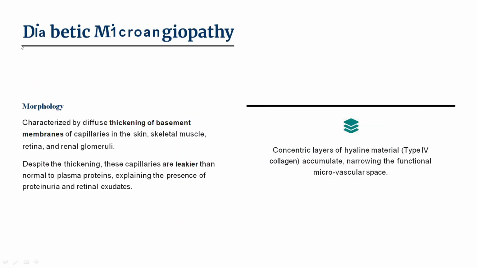Next, when we discuss diabetic microangiopathy and its morphology, it's characterized by diffuse thickening of the basement membrane of capillaries in the skin, skeletal muscles, retina, and renal glomeruli. Despite the thickening, these capillaries are leakier than normal to plasma proteins, explaining the presence of proteinuria and retinal exudates. There is a thickening of the glomerular basement membrane. This thickening causes even more protein leakage than normal. So you can see proteinuria and retinal exudates.